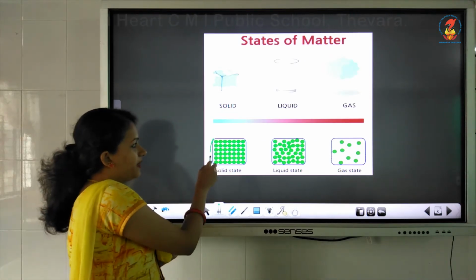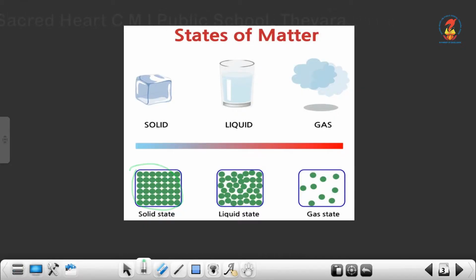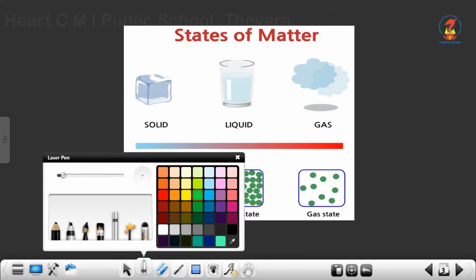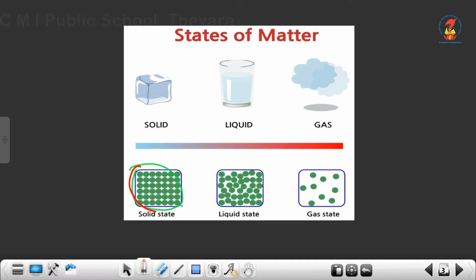See, this is the picture of those particles. See here, the particles are arranged close to each other. They are packed tightly. Whereas in liquid, the particles are loosely packed. They are not arranged as tightly as in the solid state. And in gas, the particles can move free from each other. They are placed far away from each other.